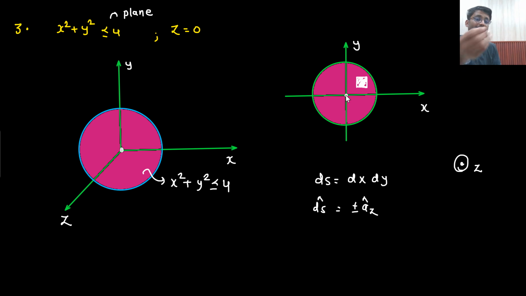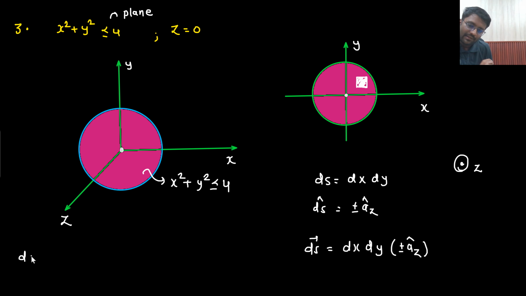I just need to take the perpendicular surface vector. Surface vector will be perpendicular to the surface. So either it will be coming towards my side or it will be going inside, right? So it will be plus minus az cap. So what will be the ds vector? So ds vector will be nothing but dx dy plus minus az cap. Say yes or no. Right? You can write it down by the other method as well.